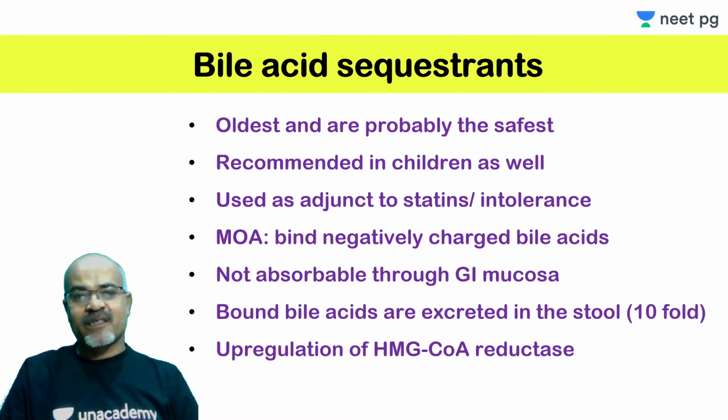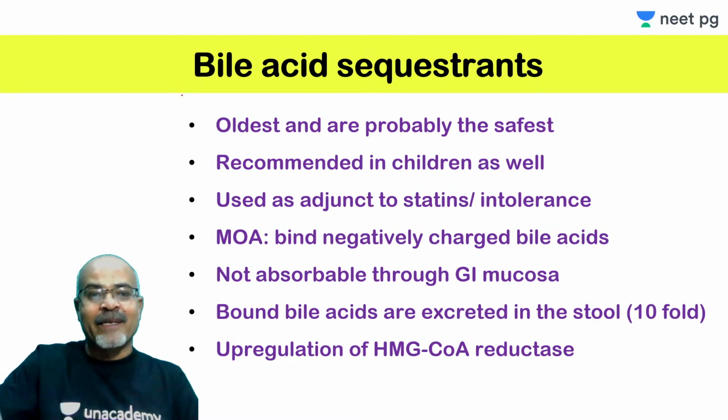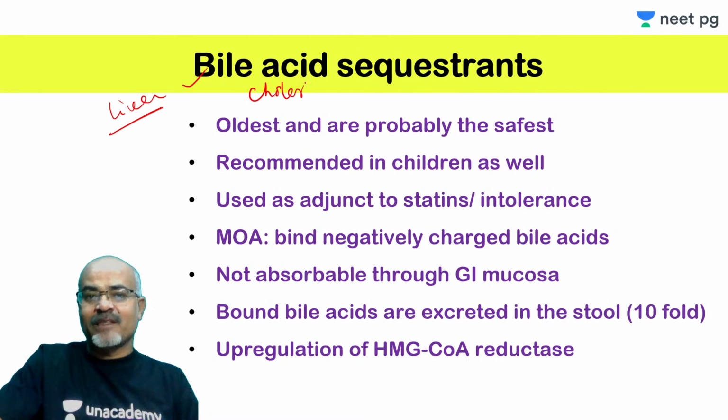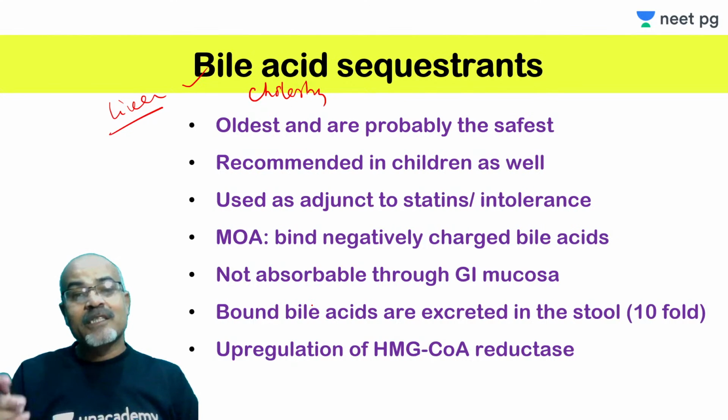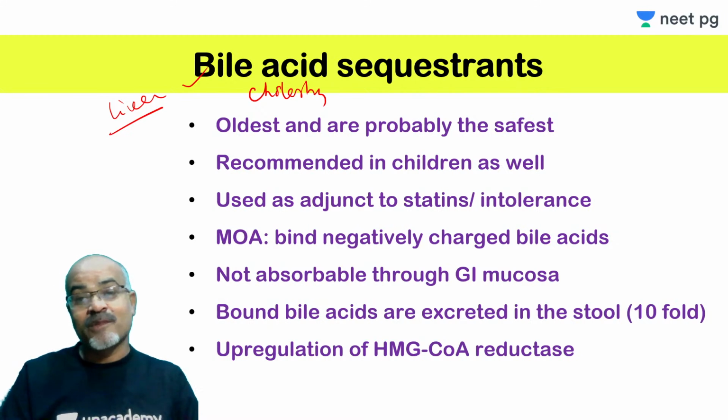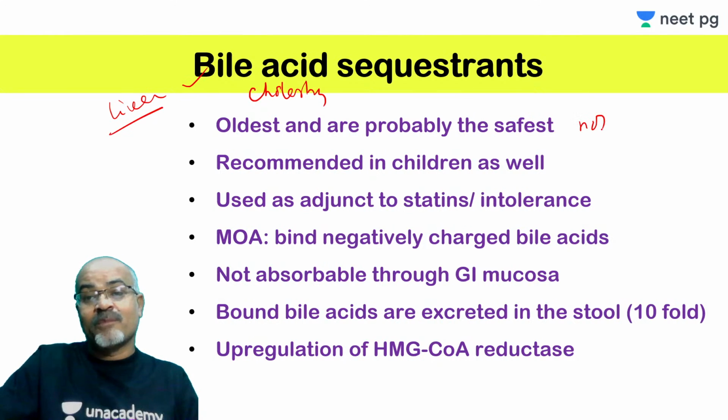Bile acid sequestrants. The name itself suggests they sequester bile acids. Where are these bile acids present? These bile acids are present in bile, secreted by the liver. So we have several agents. If you know the classification, I mentioned cholestyramine and colestipol. These are the oldest known, and these bile acid sequestrant drugs, which are used as hypolipidemic agents, are considered to be the very safest, because they are not absorbed systemically.